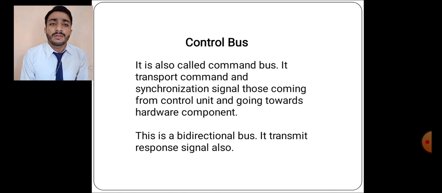Now the control bus. It is called the command bus. It transfers commands and synchronization signals coming from the control unit and going toward hardware components. This is a bidirectional bus. It transmits response signals also.